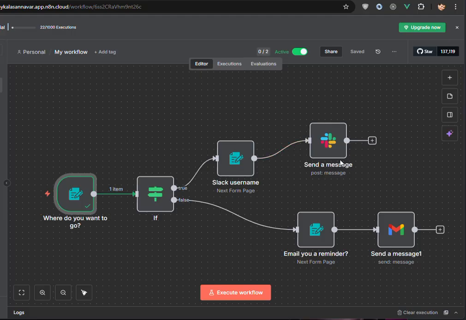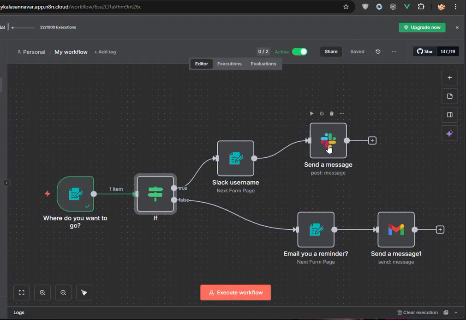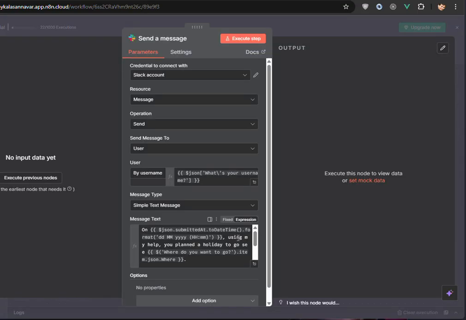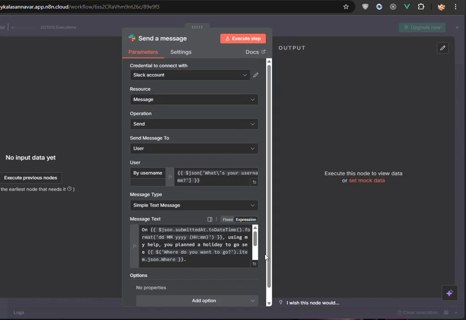If you want to have a look at how I've constructed the logic in here, a really simple if condition here, which says if it's within the next 1 week, and then Slack message is constructed using a template like this. You can see the white text is static text, and then the text within these two curly braces or flower brackets, what do you want to call it, is dynamically injected text.